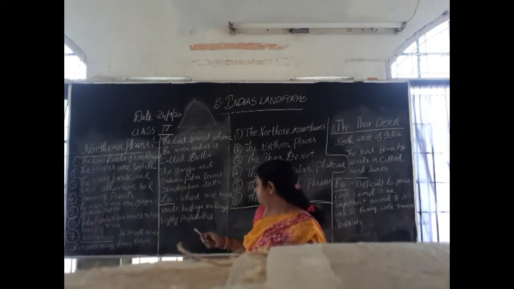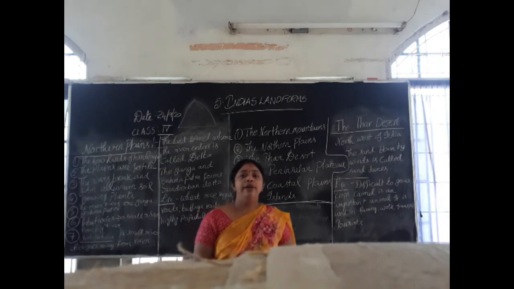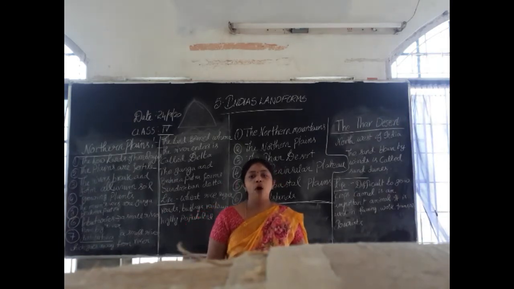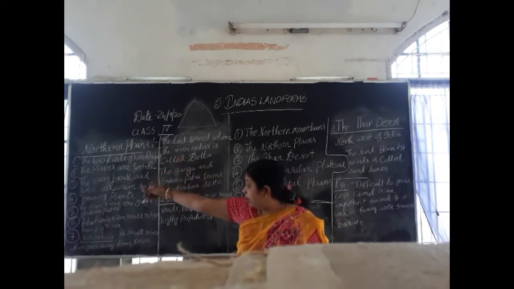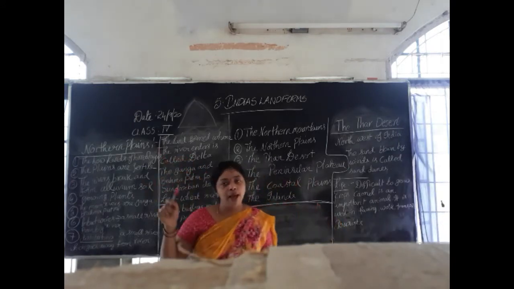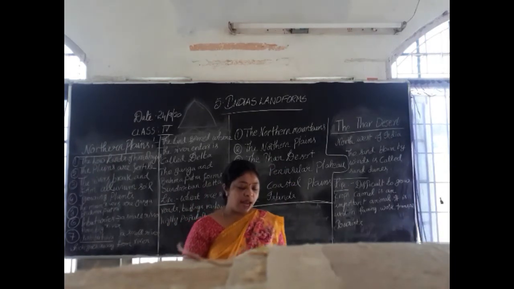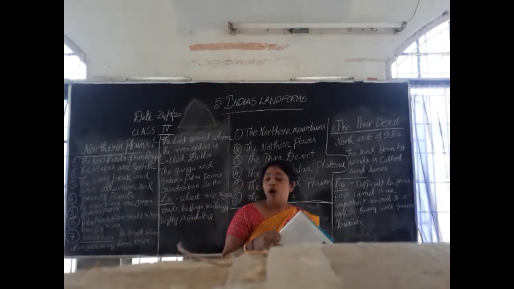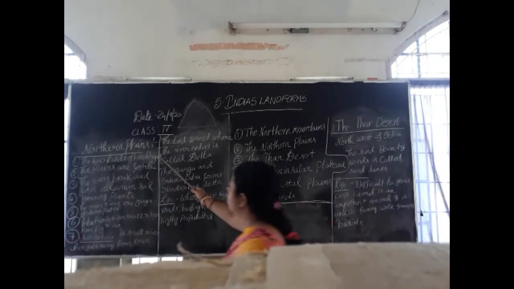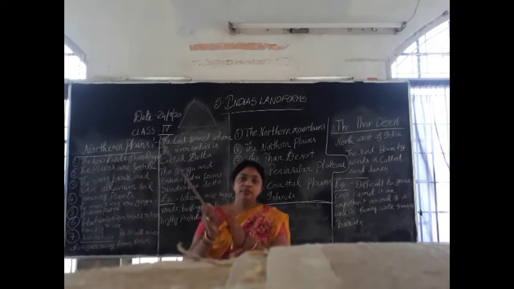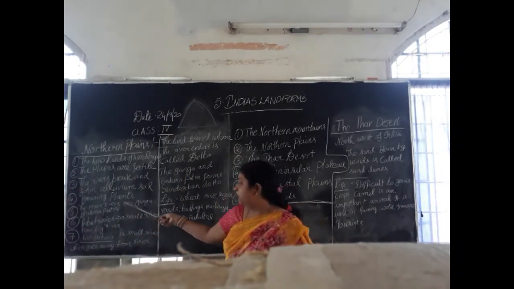And next, it is a highly populated area, children. The northern plain region is very highly populated. Once again, I will tell you about the northern plain region. The lowlands from the Himalayas are called the northern plain region, and the plains are very fertile. The rivers break and form nice fertile soil. It is called alluvium.